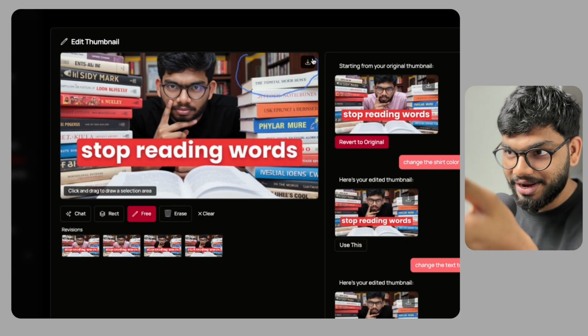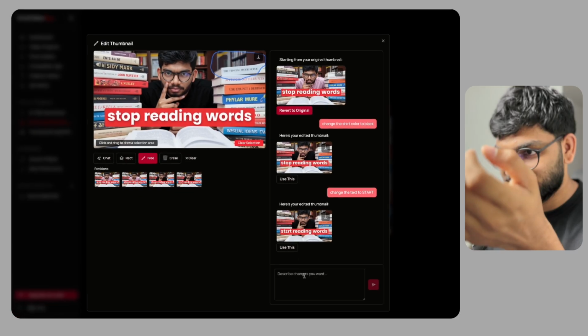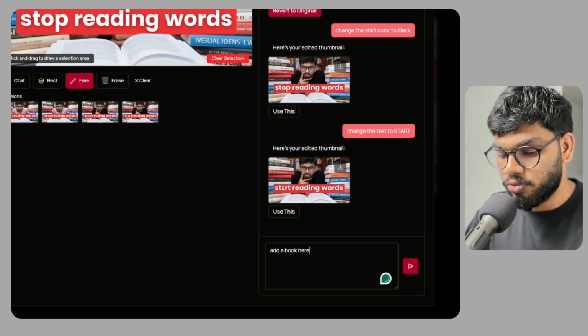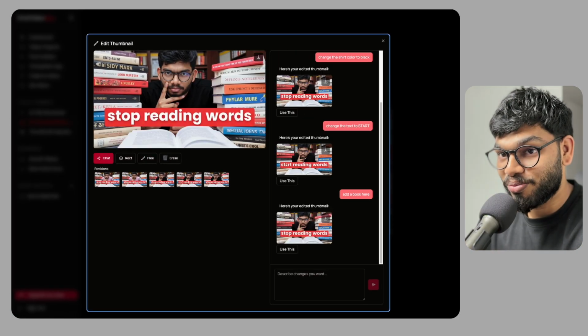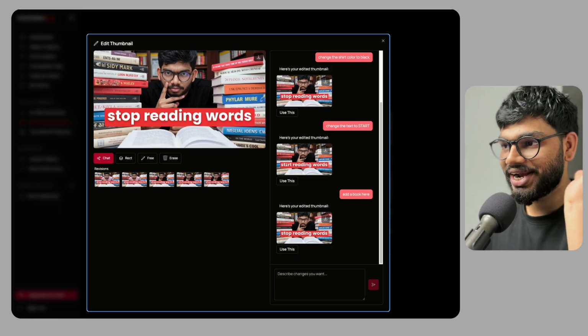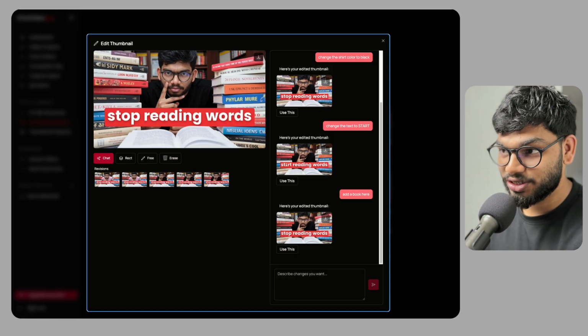For example, if I want to add more books in this section, I would select that section and ask it to add more books there. And as you can see, it added one more book in red color there. So this is how you edit, and the possibilities for this editing tool are endless.